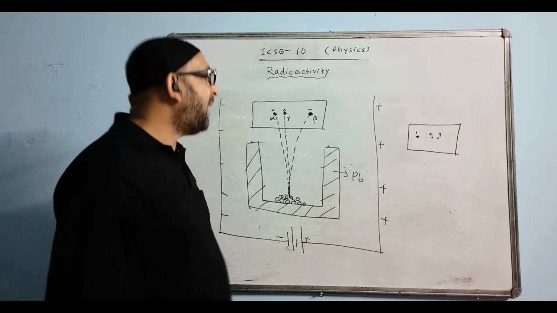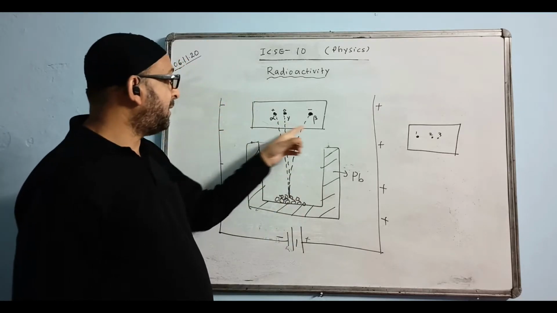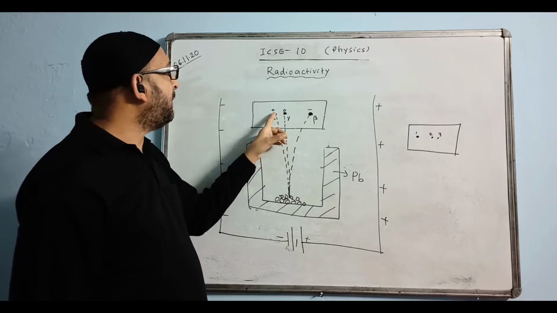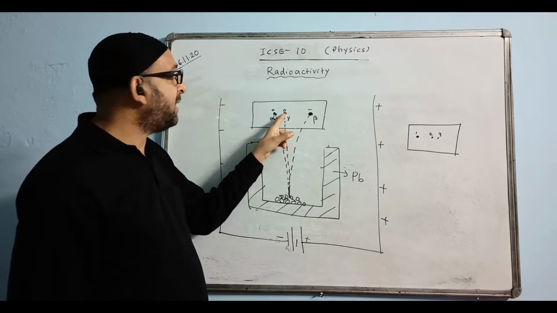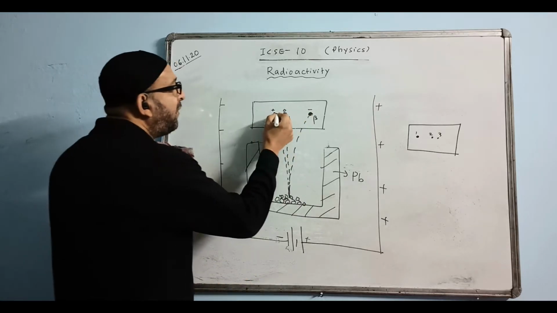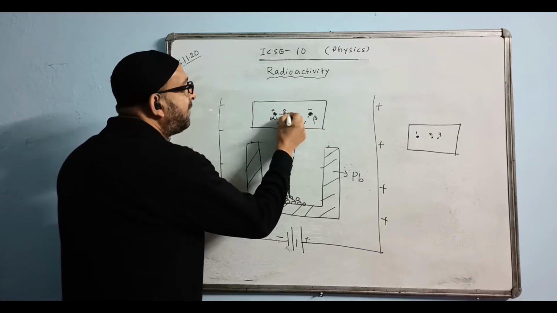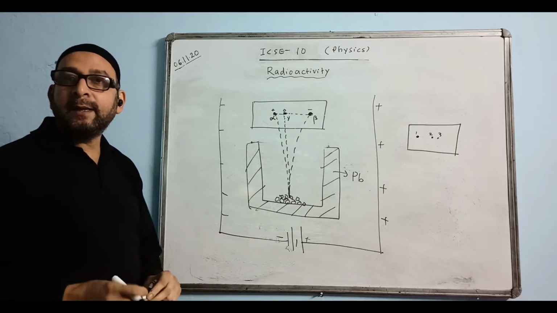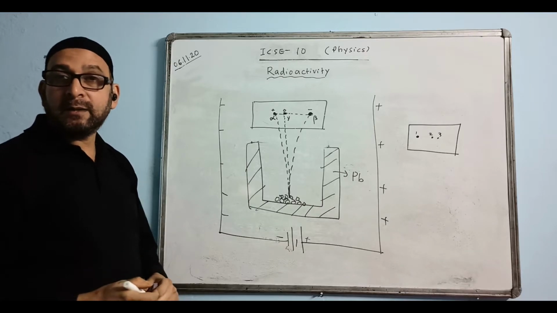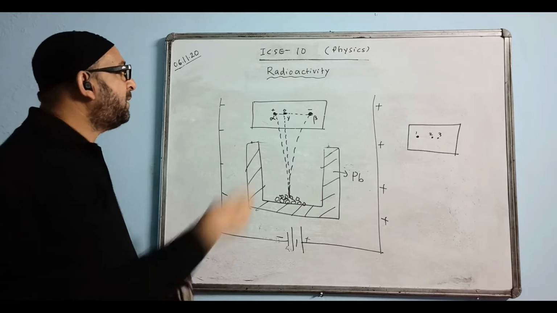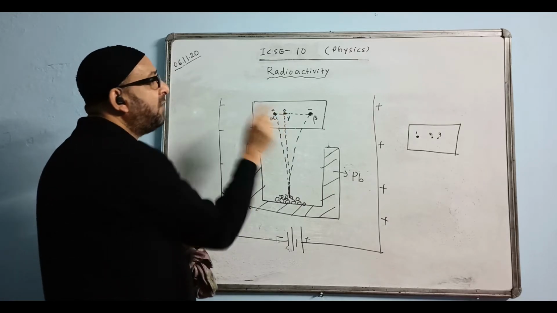And how to identify alpha and beta? We see here in the diagram, and there is a reason also. I will tell you the reason. Alpha will be closer to the center, whereas beta will be far away. Alpha will be less deflected, whereas beta will be the most deflected. Whereas gamma is undeflected. Gamma does not get deflected. So whichever is close to the center, that will be alpha.